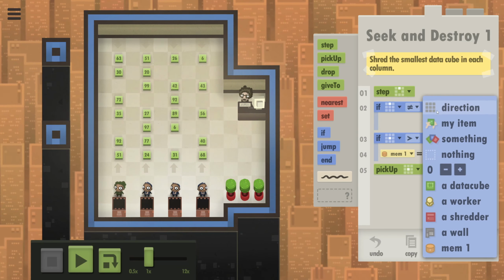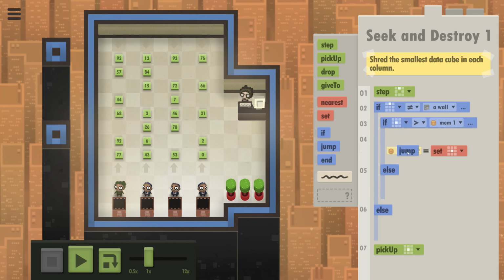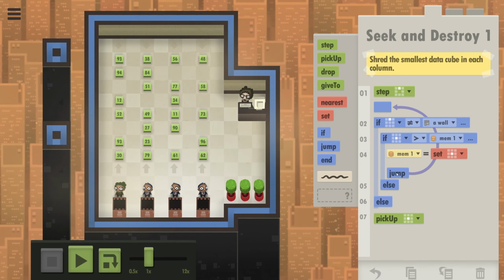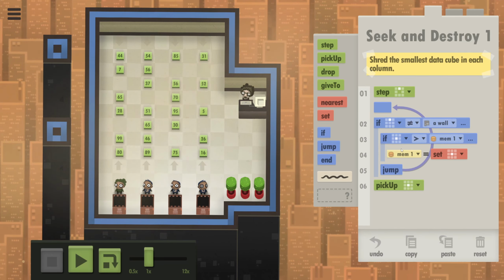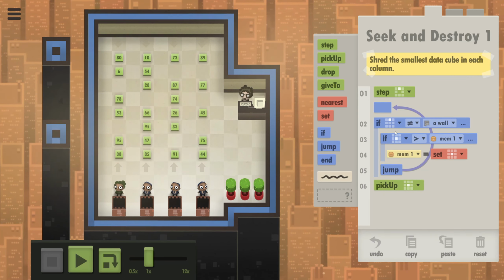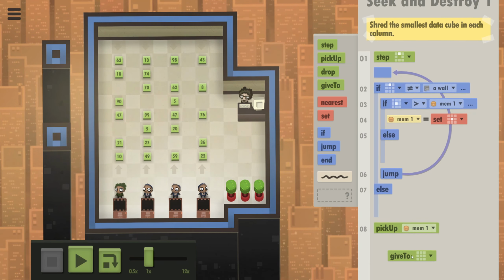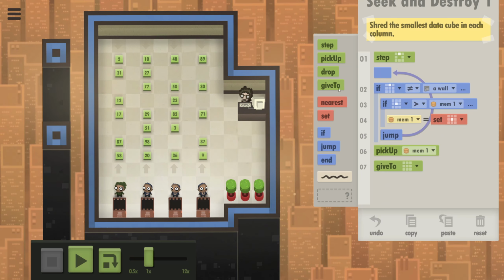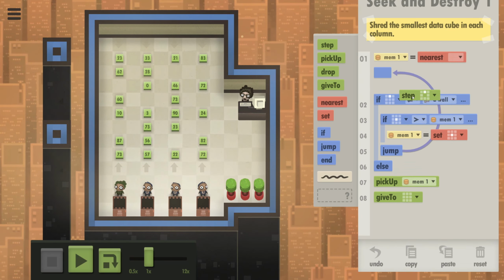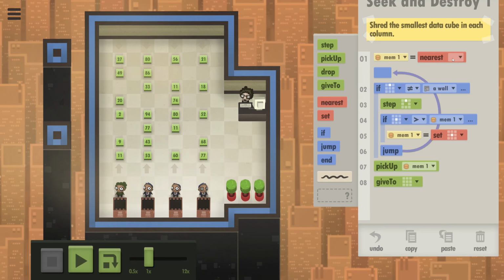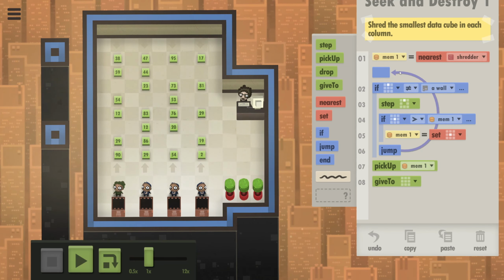So if on top of you there is not a wall, we want to keep doing this. Something like that. And then when there is a wall, we want you to just pick up memory 1 and give it to the nearest shredder, which will be set right here. This one should be here. So nearest shredder, that will be pretty good.